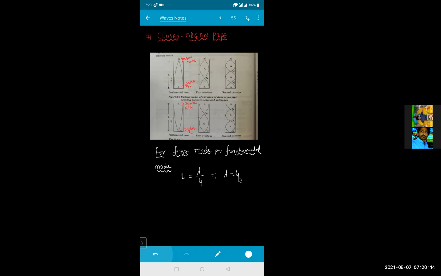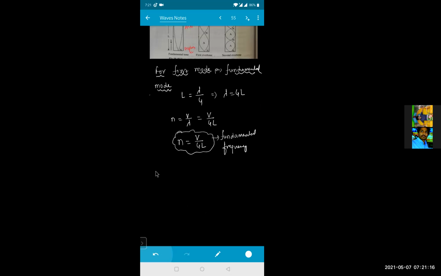Lambda is equal to 4 times L. Then the fundamental frequency will be equal to how much? Frequency N is equal to V by lambda. So that will be equal to V by 4L. So the fundamental frequency N is equal to V by 4L for your closed organ pipe. So this is known as your fundamental frequency. Clear for everyone? This is your fundamental frequency.